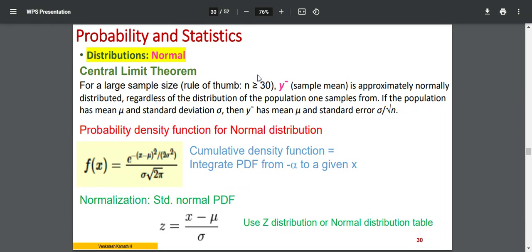That is, you have a sample which has come from a population. That population may have a mean of mu and a standard deviation sigma. Okay, mu and sigma. Now, for that sample, the individual value is x. So if you deduct mu from x and divide it by sigma, the standard deviation, this is nothing but standardization.